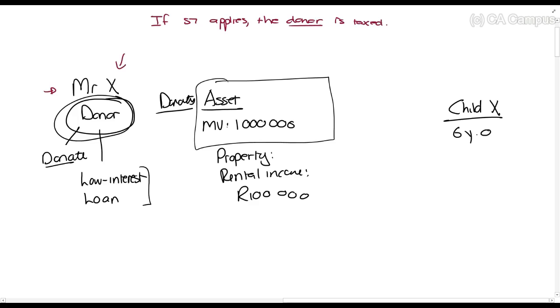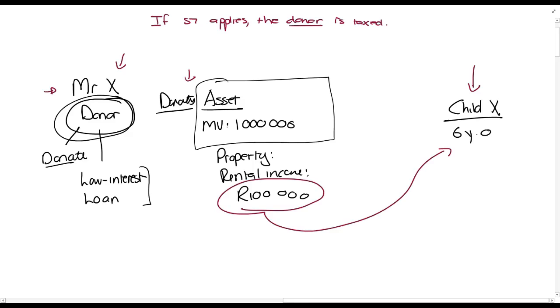Mr. X donates an asset to Child X. Make sure you listen to what I'm saying here. I'm not putting in a trust at all. There's no trust. So Mr. X donates the asset to Child X. Child X is his child who is 6 years old. So this rental income that you see over here will be going to Child X. It will be paid into Child X's bank account.